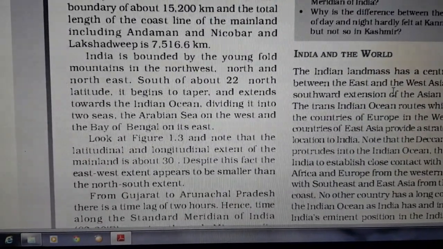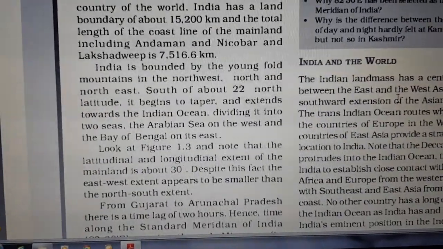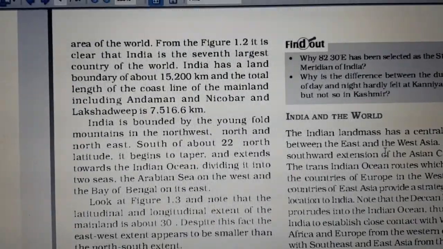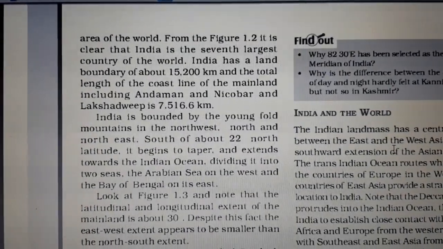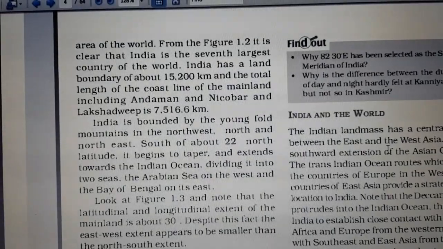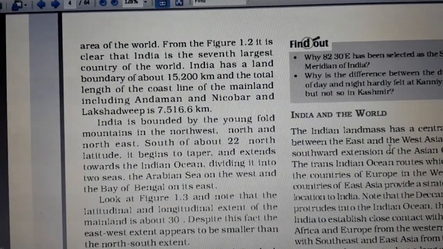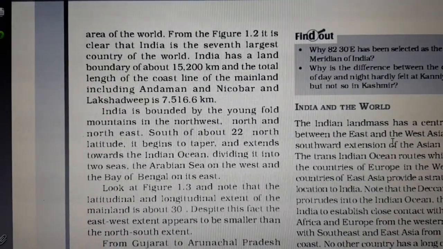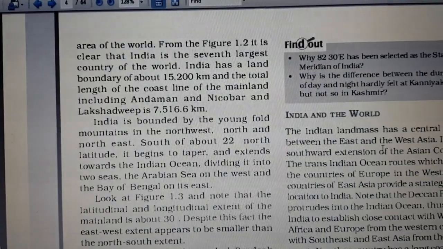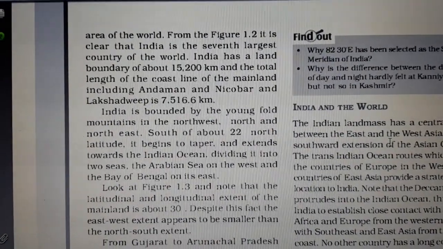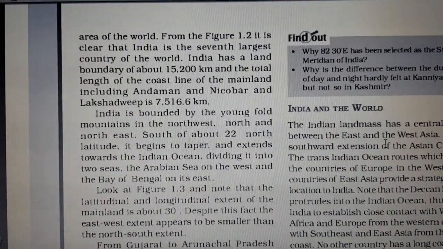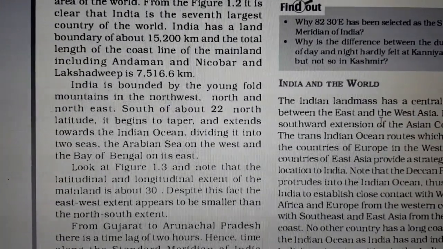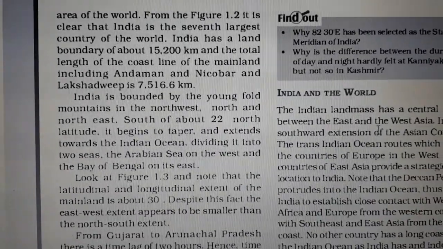India is bounded by the Young-Fold Mountains in the northwest. What are Young-Fold Mountains? The mountains that are less than 100 million years old. North and northeast, south of about 22 north latitude, and it begins to taper. What is the meaning of taper? To reduce in thickness towards the end. Taper and extends toward the Indian Ocean, dividing it into two seas, the Arabian Sea on the west and Bay of Bengal on the east.